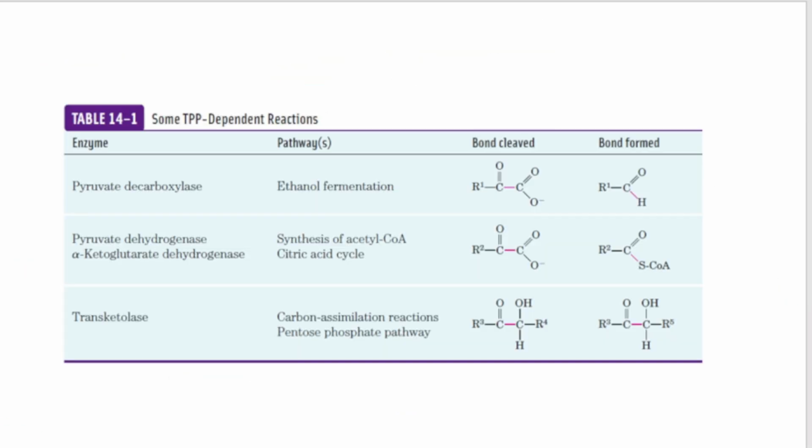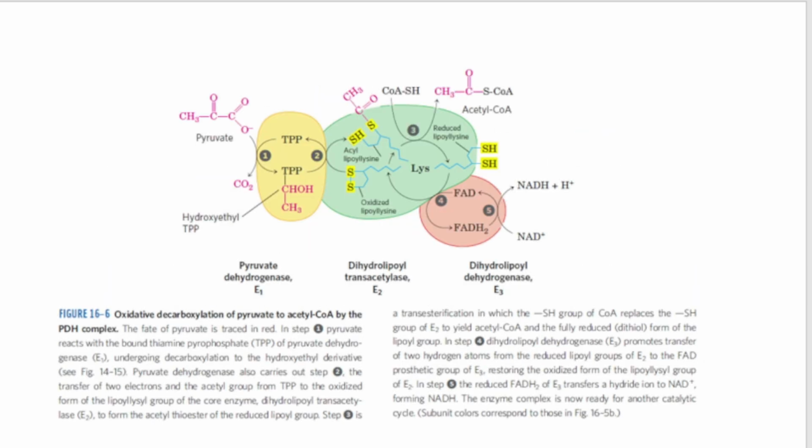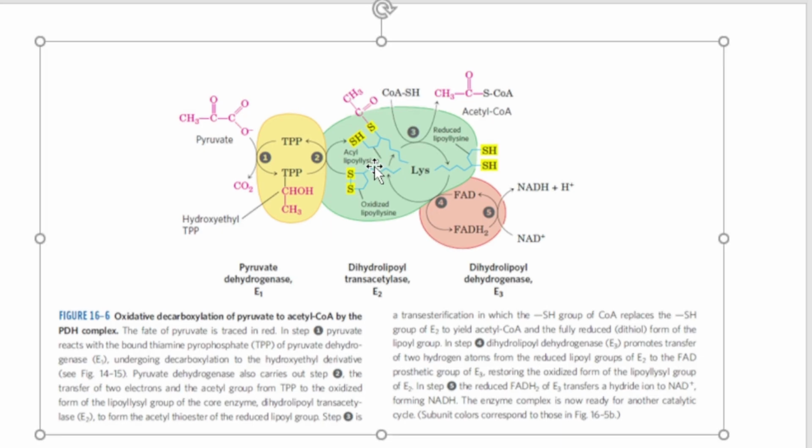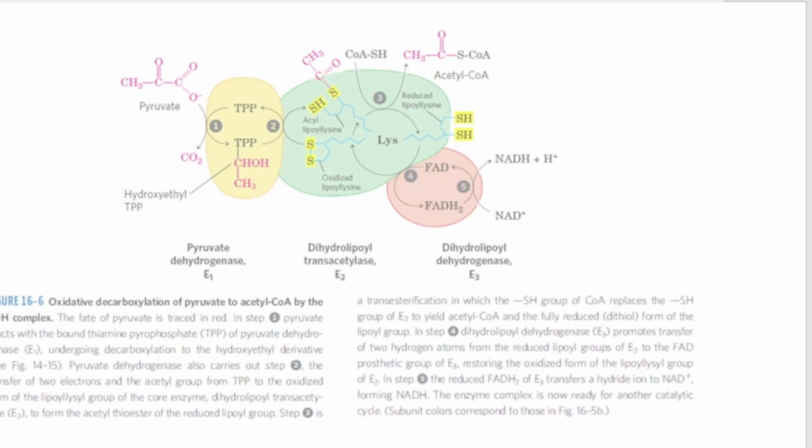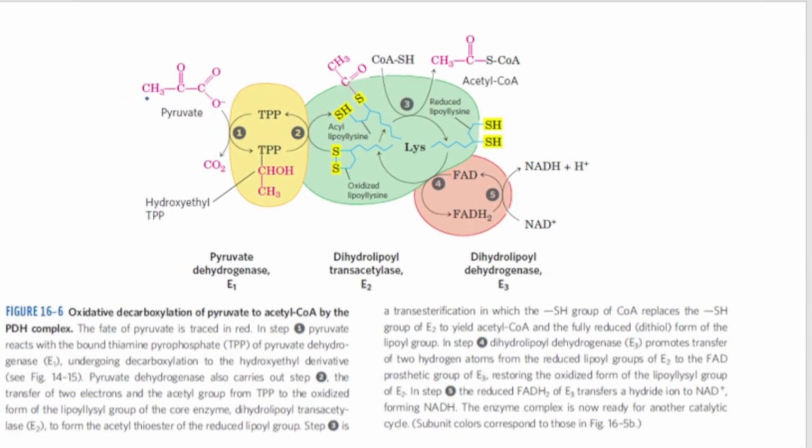So here we will see how these enzymes are working. You can see here there are 3 enzymes: E1, E2 and E3. E1 is pyruvate dehydrogenase, E2 is dihydrolipoyl transacetylase, E3 is dihydrolipoyl dehydrogenase. In the first step, in E1, TPP is used as a cofactor.